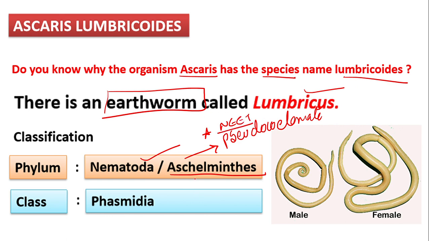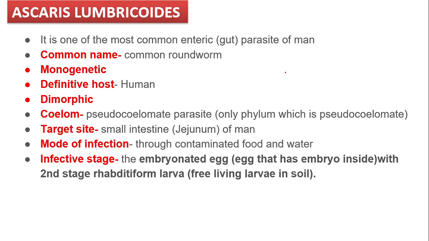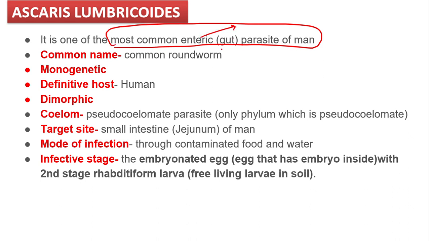Class is Phasmidia. Now, it is the most common enteric gut parasite. When I say enteric, that means gut. Do you remember in the previous class we studied the enteric cells? तो enteric cells आपके कहाँ पर होते हैं? Intestine में होते हैं. तो we call it a gut parasite. So the most common enteric gut parasite is your Ascaris lumbricoides.